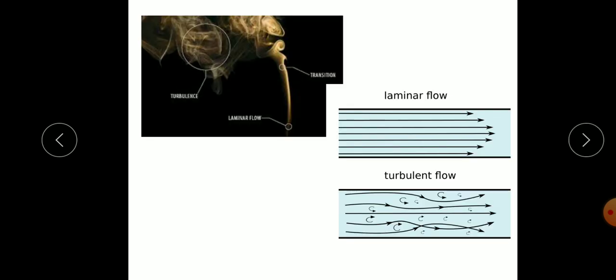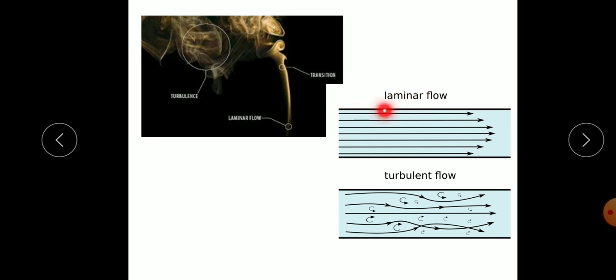In laminar flow, we can see here that the streams or layers of fluid are not crossing each other. All layers are moving in a single line. So that is laminar flow, also called viscous flow. Oil flow with a smaller velocity or water flow at smaller velocities can be considered laminar flow.